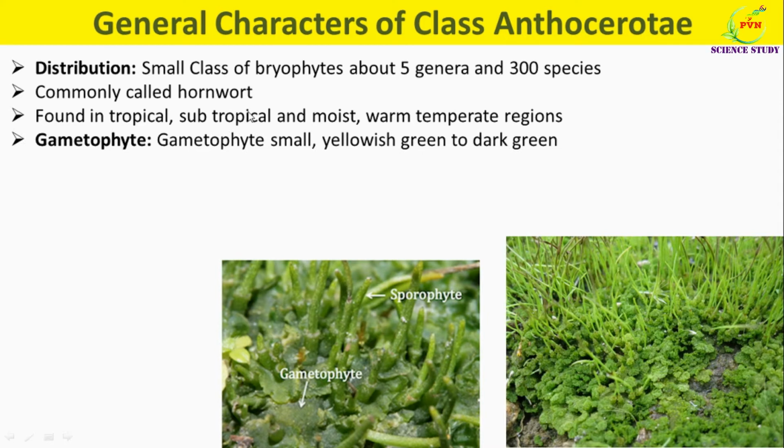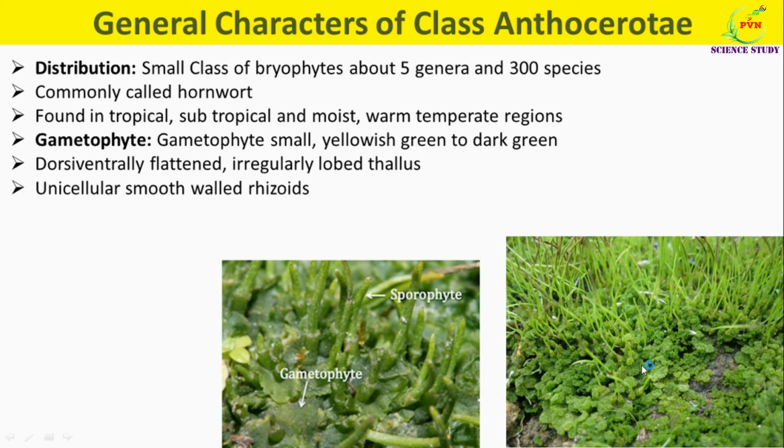Now we will see structure of gametophyte. As you can see here, the gametophyte is small, yellowish green or dark green in color. It is a dorsiventrally flattened and irregularly lobed thallus. There is no distinct midrib. On the dorsal surface, the thallus is usually smooth but found to be rough in some genera. On the ventral surface, unicellular smooth-walled rhizoids are present, many in number. On the ventral surface, small rounded bluish-green thickened patches of nostoc colonies are also seen.